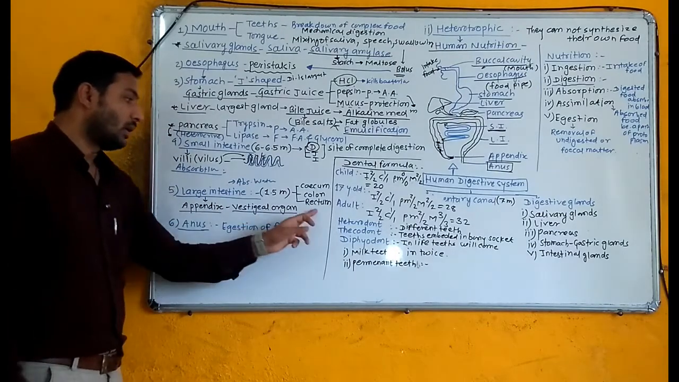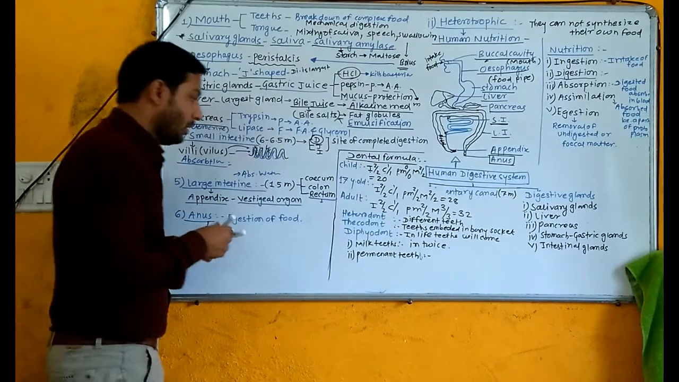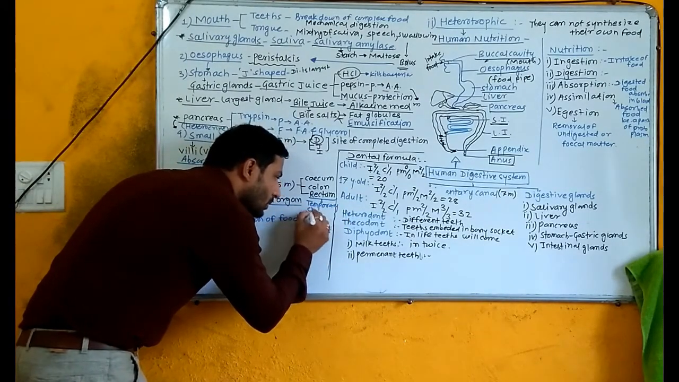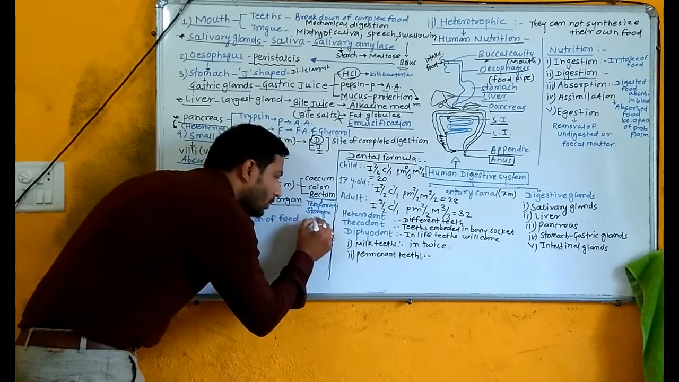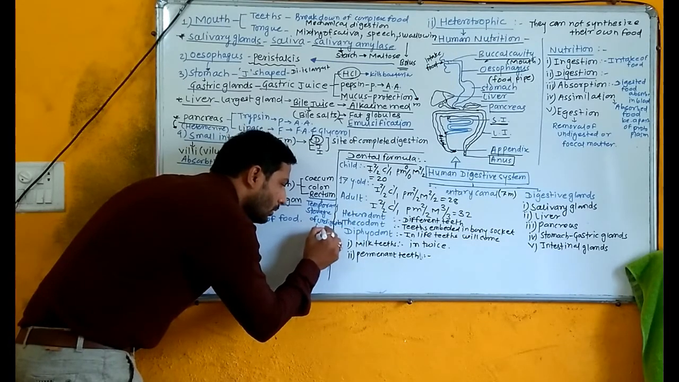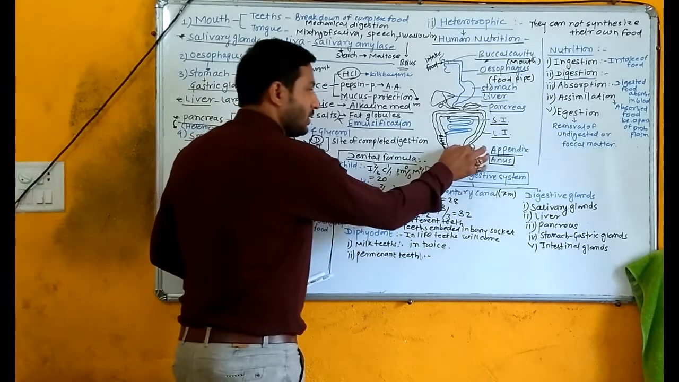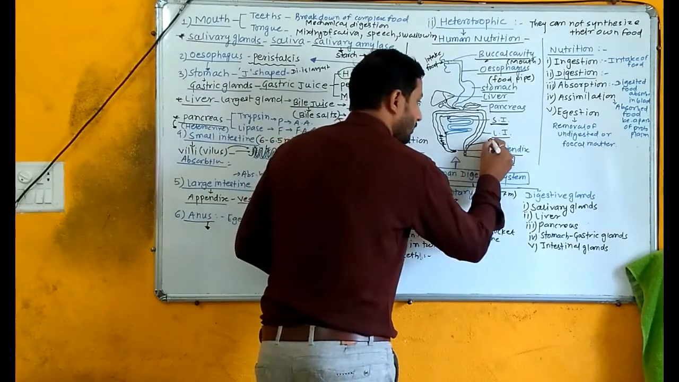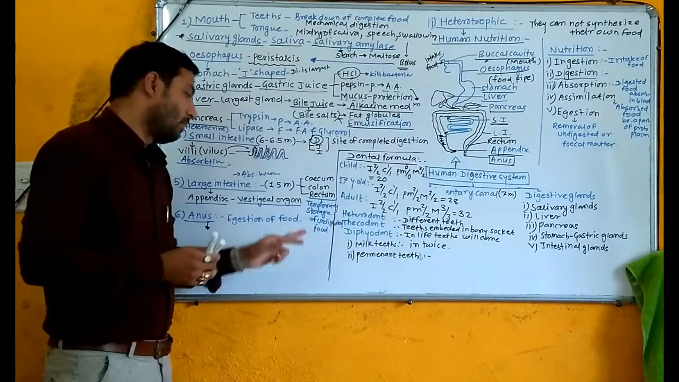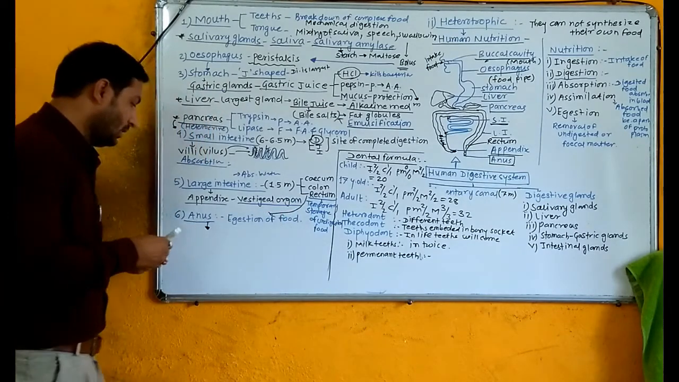Now the rectum. The rectum is the last part of the large intestine. In the rectum, temporary storage of undigested food takes place. This is the rectum where undigested food is temporarily stored. And now from this rectum, this undigested food goes to the anus.